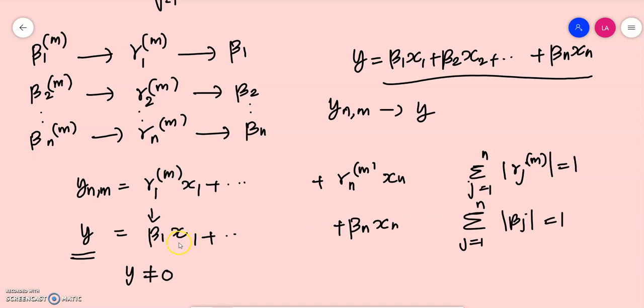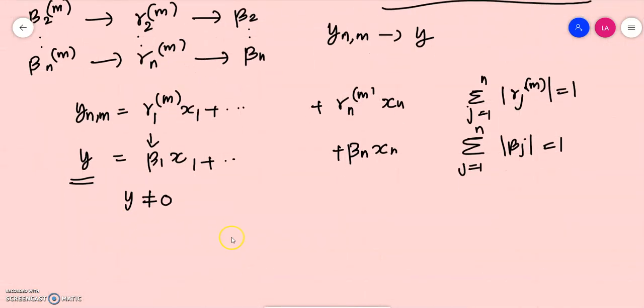And it is clear that x_1, x_2, etc., x_n being linearly independent means that its linear combination should not be equal to 0. Which means that y is not equal to 0.